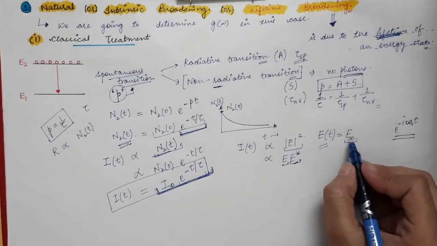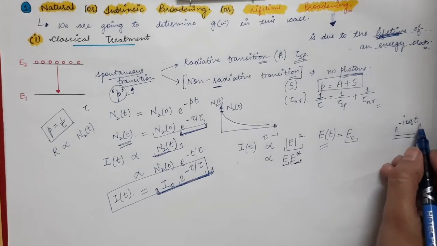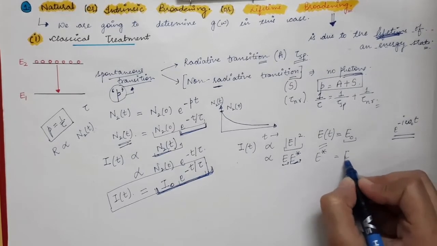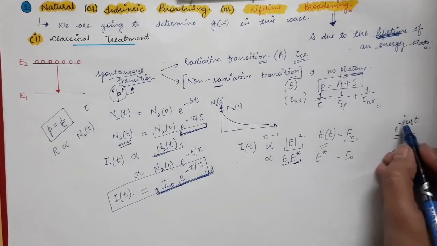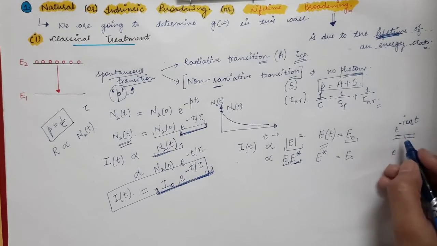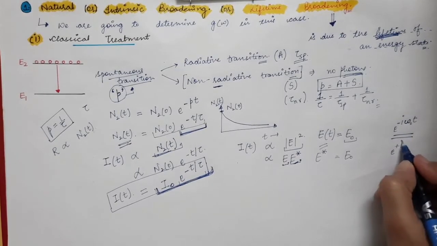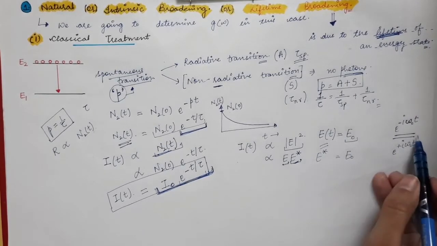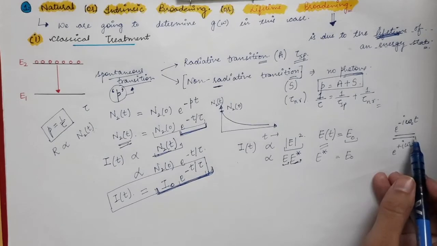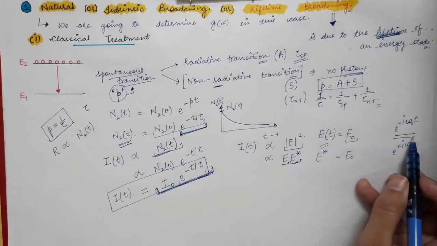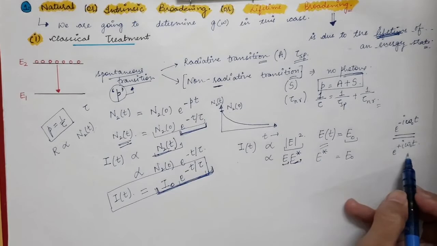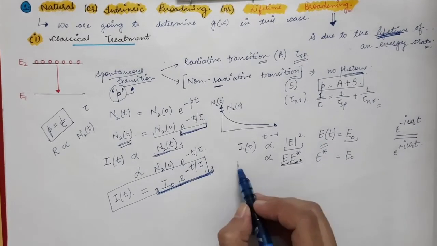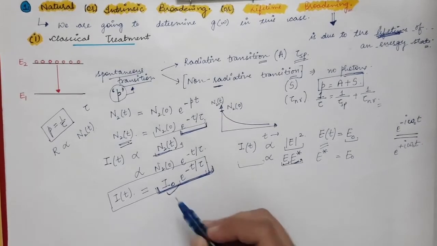E is E0 into e power minus iota omega naught t, and E star will be E0 as it is into e power, instead of iota you write minus iota, so that will be plus iota omega naught t. If you suppose the sinusoidal electric field in this manner, then E star will be given by this expression, and when you multiply E and E star, that must give you the intensity, that must give you this formula.